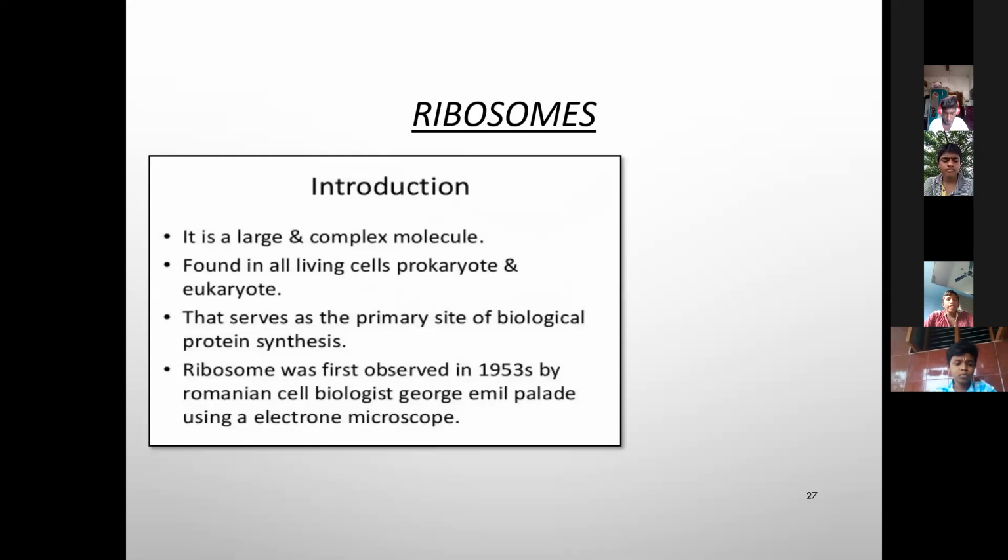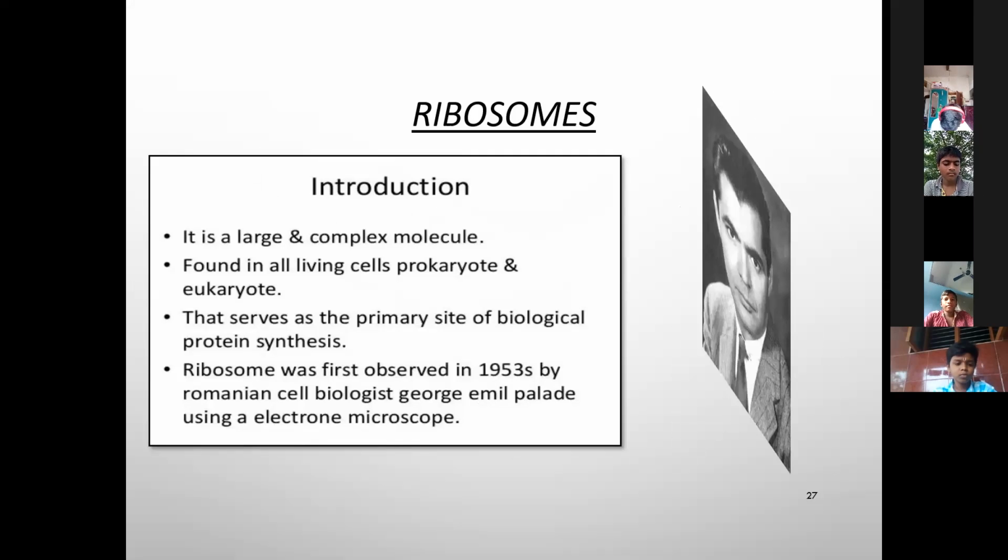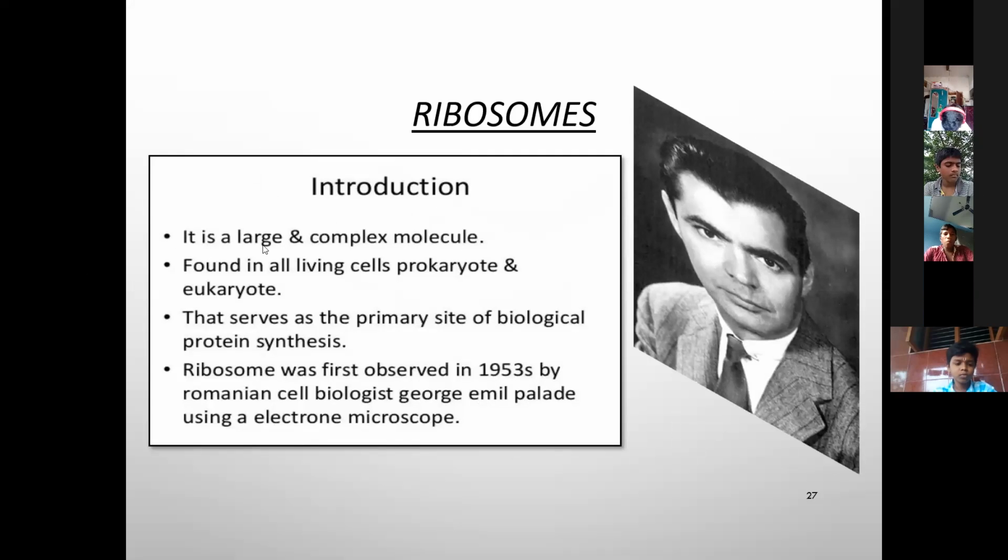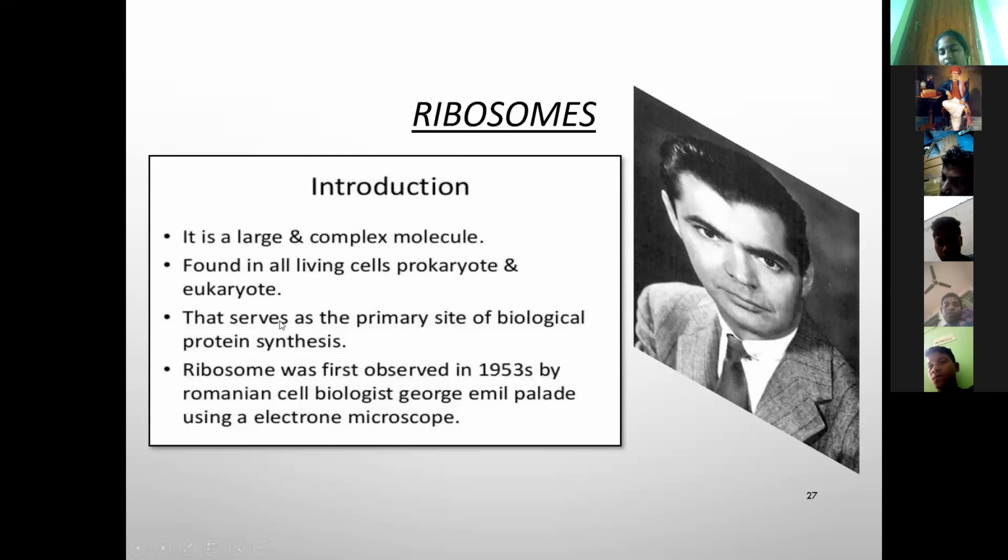Okay. Next, this is the ribosome. It is a large and complex molecule found in all living cells, prokaryotic and eukaryotic. It is the primary site of biological protein synthesis. What is the function of ribosomes? It is responsible for protein synthesis, to manufacture the proteins.